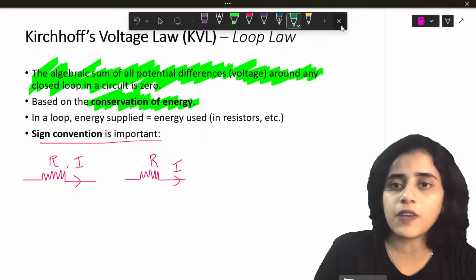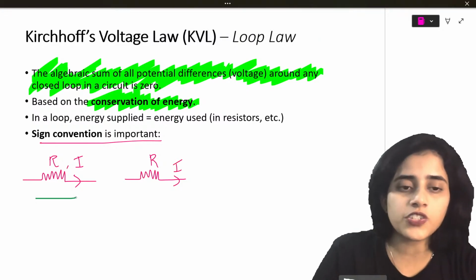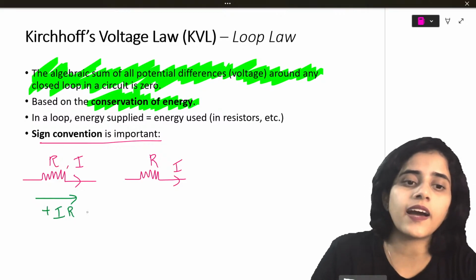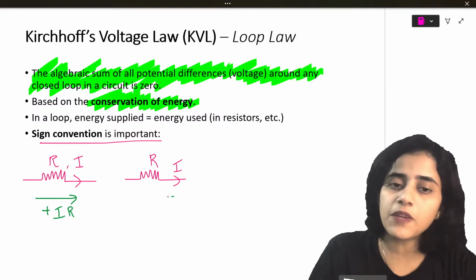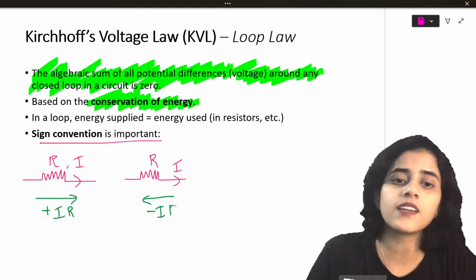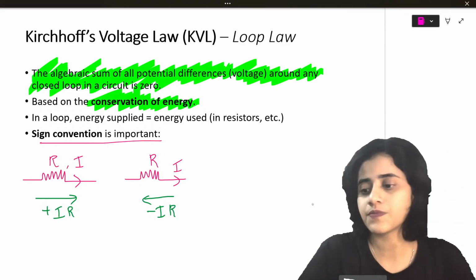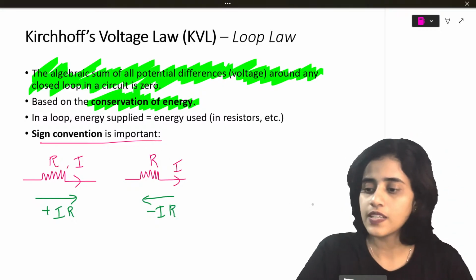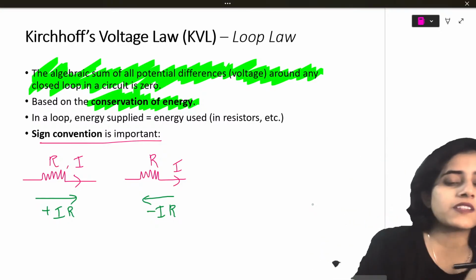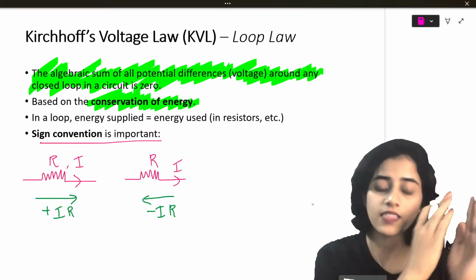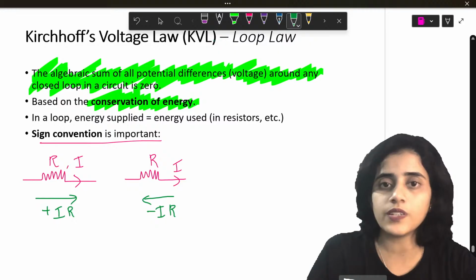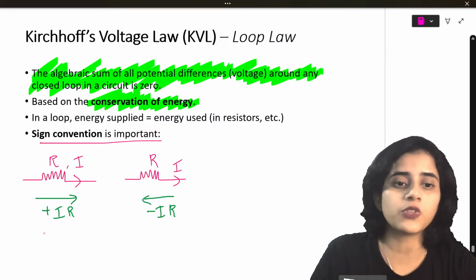Now, if you are taking measurements in the direction of current, then you will take it as plus IR. If you are taking measurements in the direction opposite to the direction of current, then you will take minus IR. Is this clear to all of you? This is very important. So if you have a resistor with current passing through it, in the direction of current it's plus IR, and in the opposite direction it is minus IR.